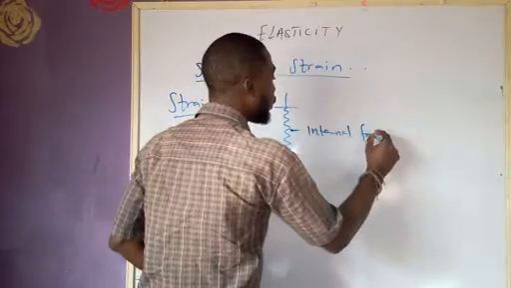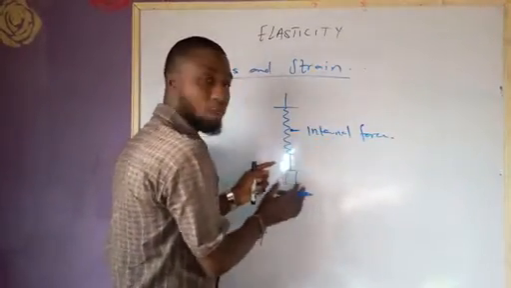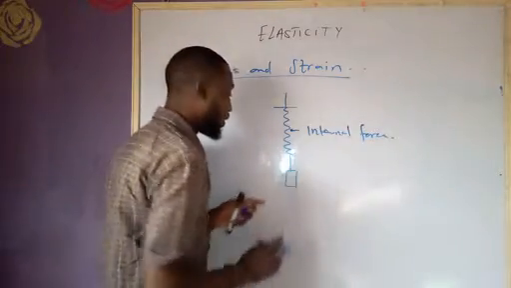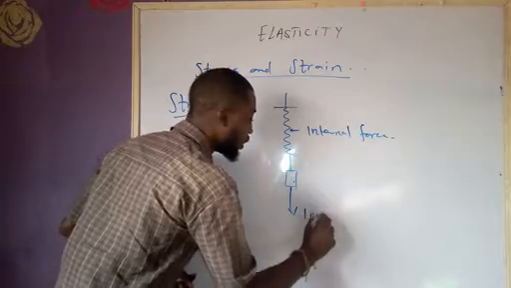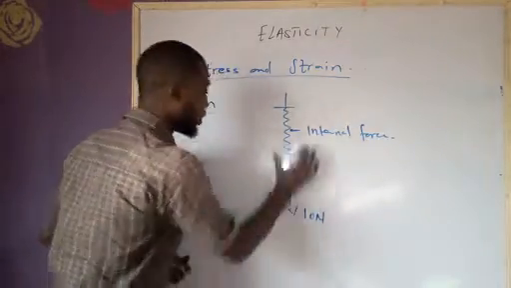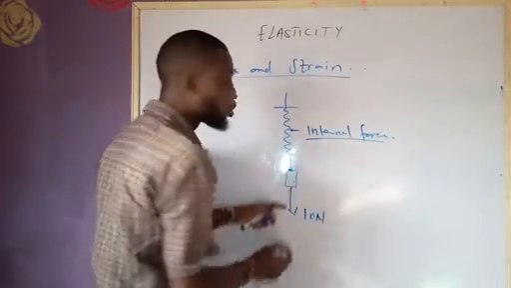Or let me say that internal force. The internal force must be overcome in order to pull this object down. Now, let me give an illustration. I apply a force of 10 Newton to this thing, a load of 10 Newton to draw this thing down. Now, the internal force will also increase to 10 Newton.